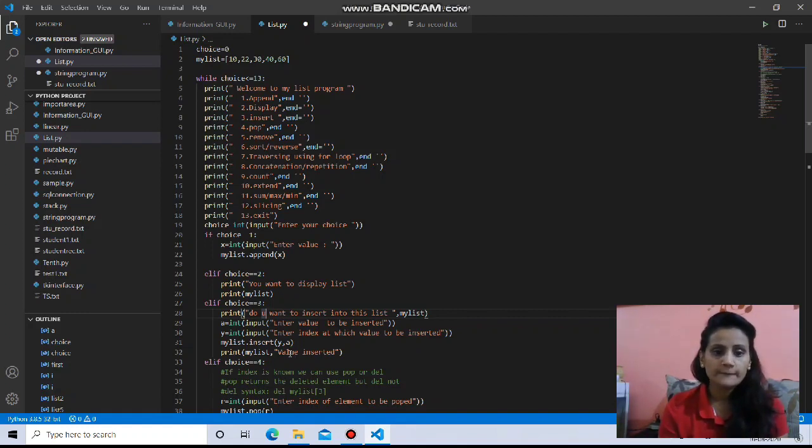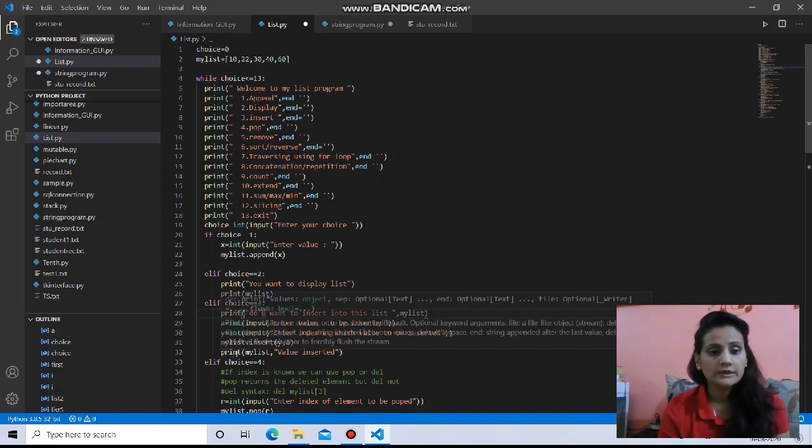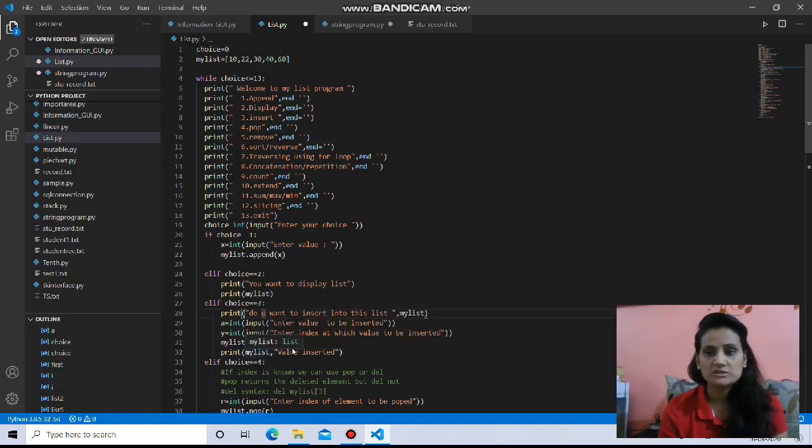And in the insert function, you have to provide the value as well as the index where you want to actually insert that. So two things this particular choice will ask: enter the value to be inserted and enter the index at which the value is to be inserted. Both the things. a will be the value and y is the index. So my_list.insert(y, a) means we are providing, at this index, store this value. Then print my_list. So this is only printing the list afterwards.